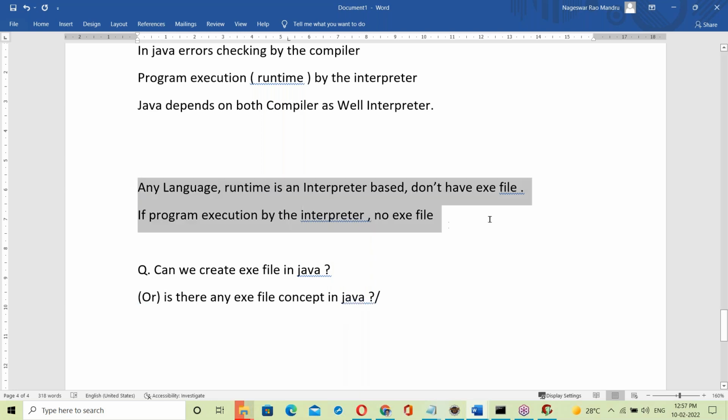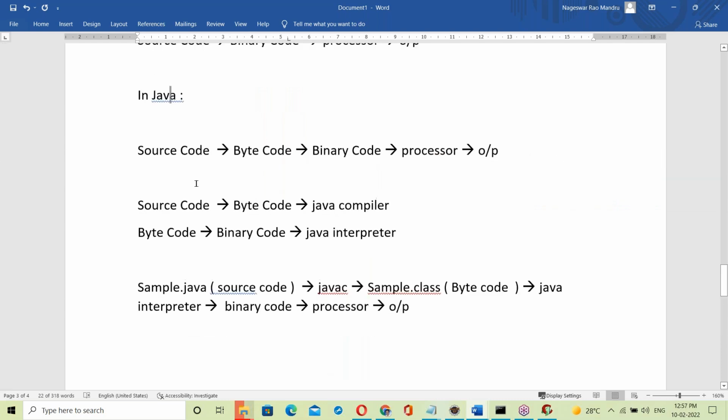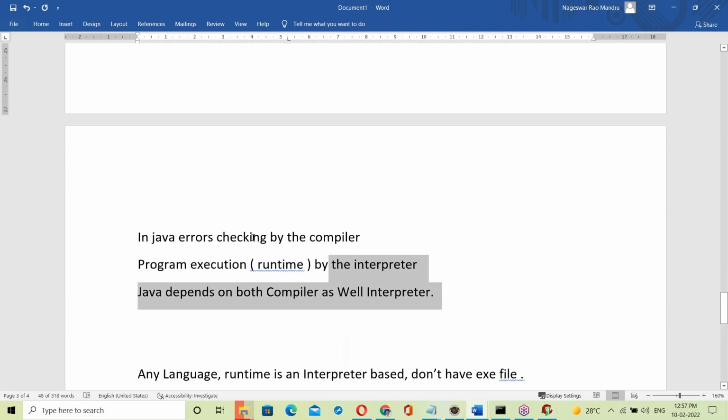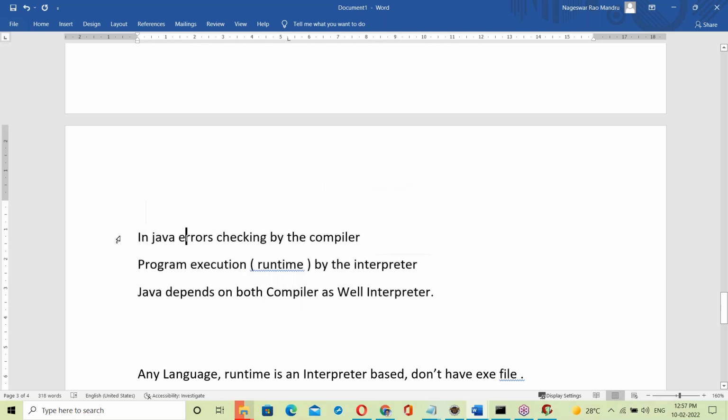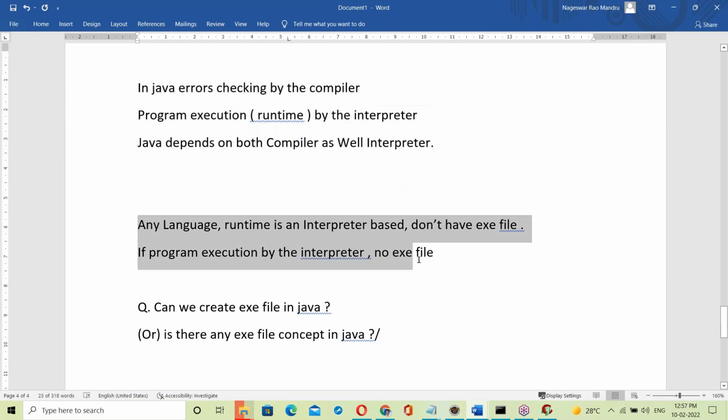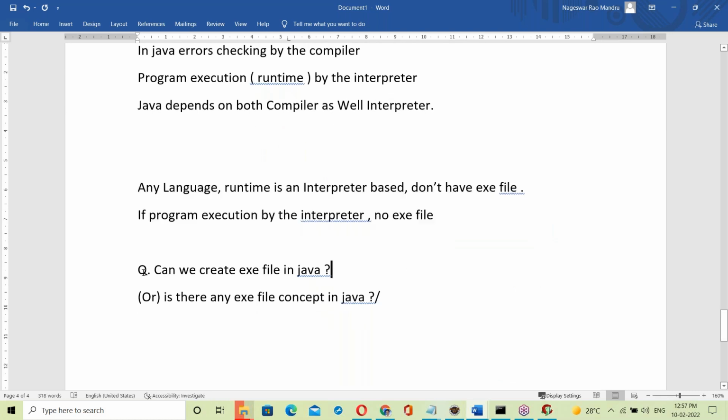Based on my explanation till now, finally tell me, can we create an exe file in Java? Is there any exe file concept in Java? Yes or no answer. I'm not expecting any explanation, just yes or no.